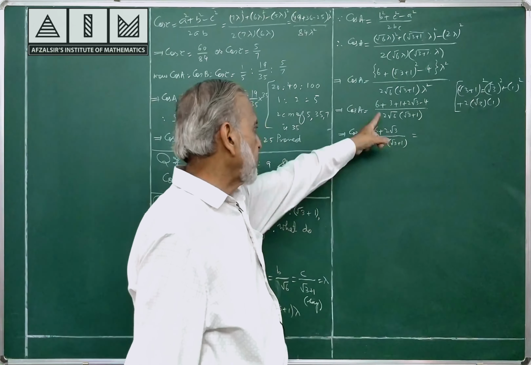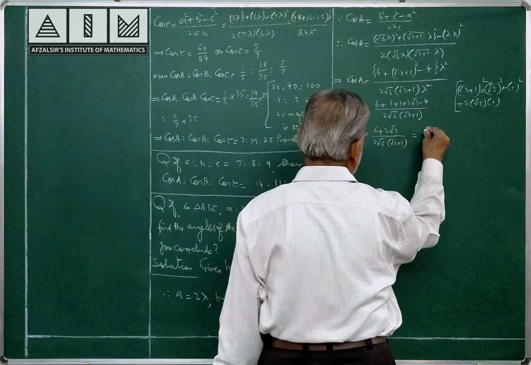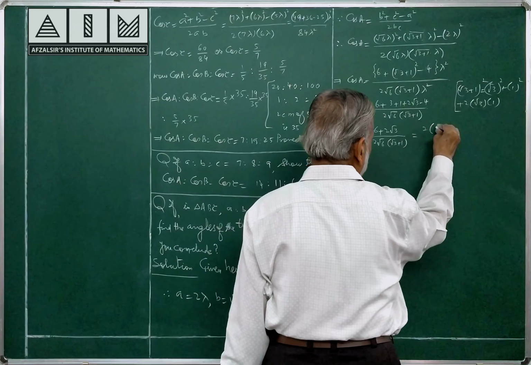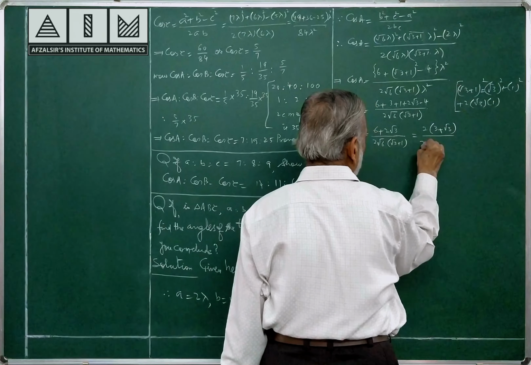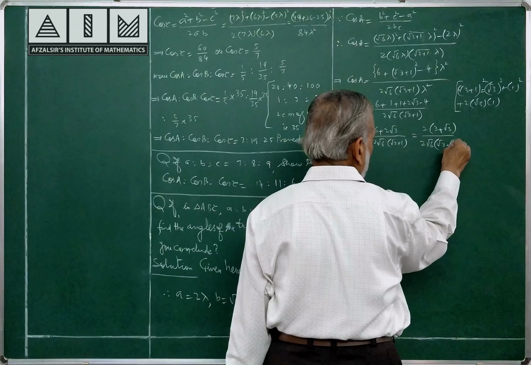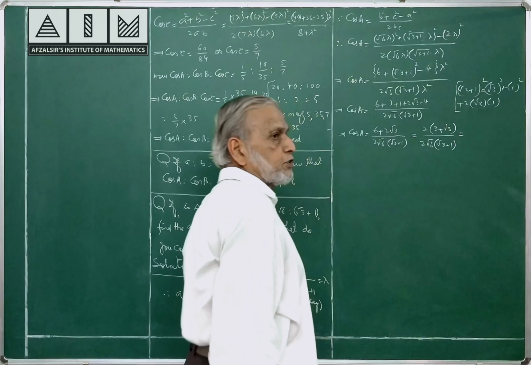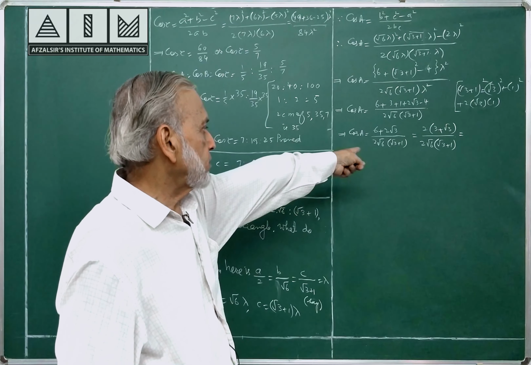Please see in the numerator I am taking 2 common, 3 plus root 3 by 2 root 6 into (root 3 plus 1). Understand? 2 common, 3 plus root 3 divided by the same thing.